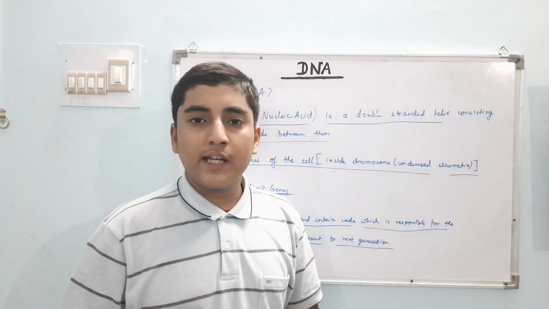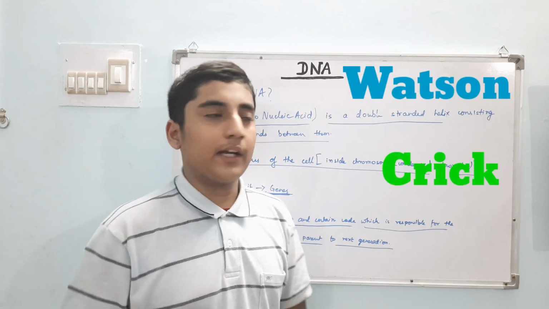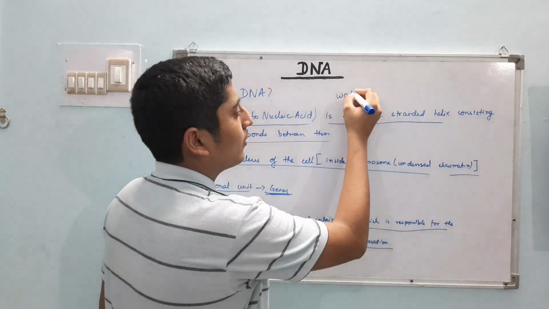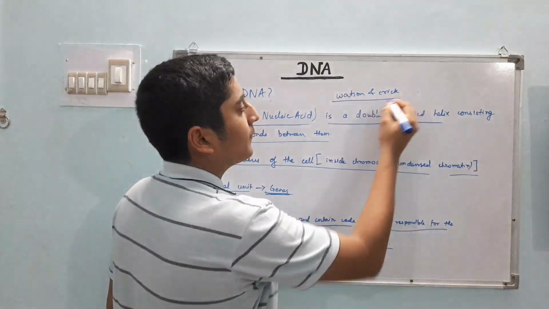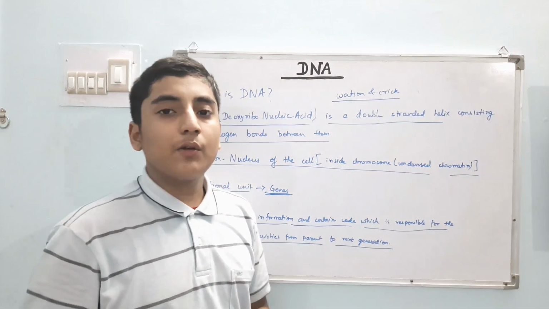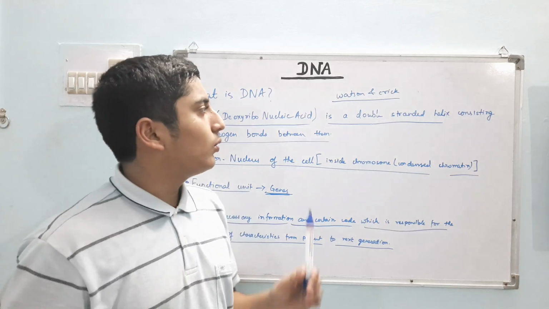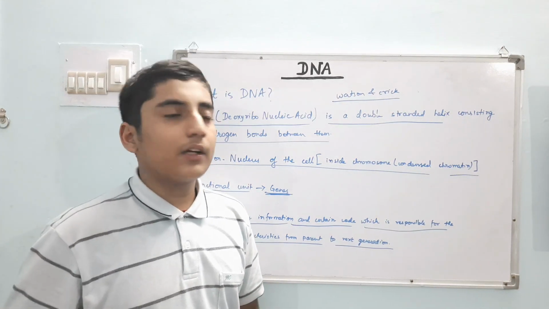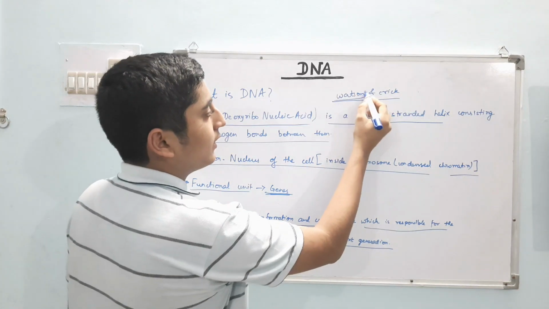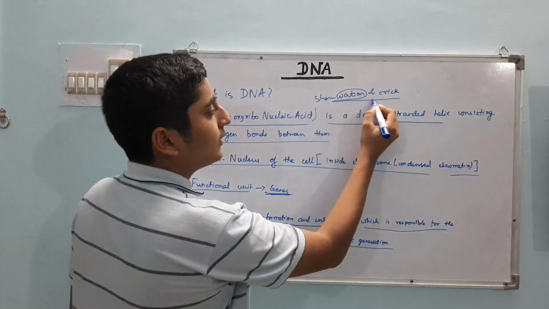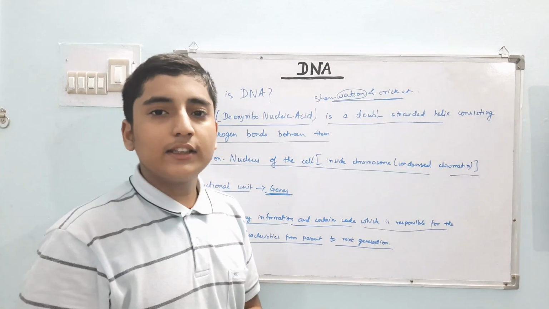The model of the DNA that we study today was given by two persons, Watson and Crick. This is a very important name that you must remember, and I will provide you a mnemonic to remember it. Most of you will be interested in cricket, and most of you will also know that Shane Watson is related to cricket. By this mnemonic you can easily learn these names.